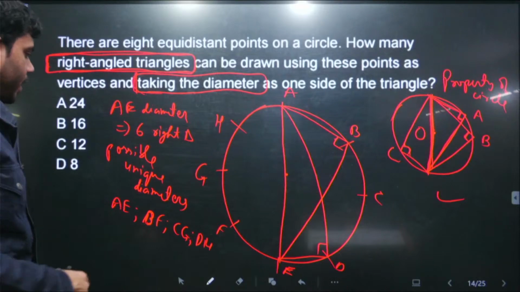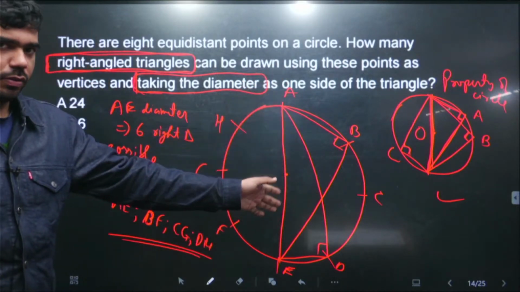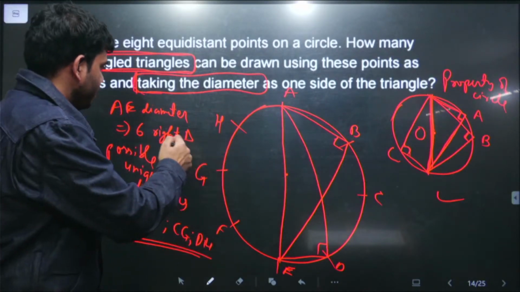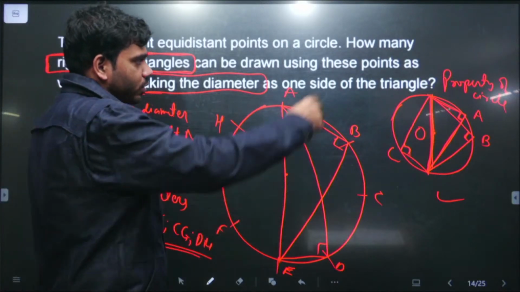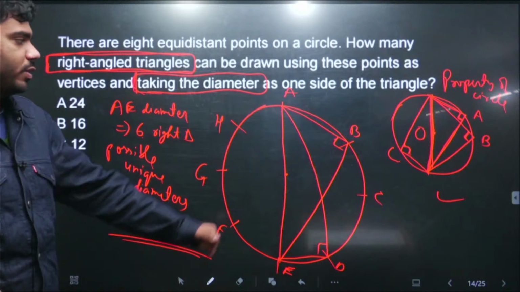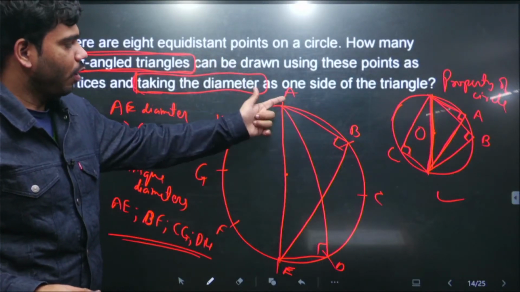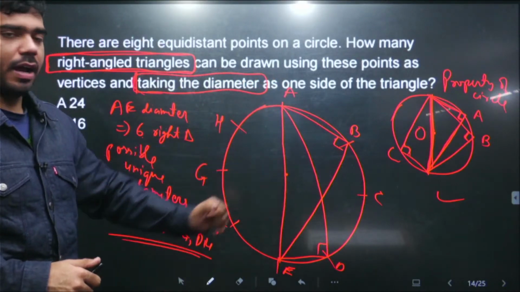So I am saying that 4 possible diameters are there. After DH again AE will be there. So there are only 4 possible diameters, and for every possible diameter I am saying 6 triangles can be there. So the total number of right triangles using this condition, if we need to use any of these 8 points, and there should be a right triangle, and one of the sides of the triangle should be a diameter.